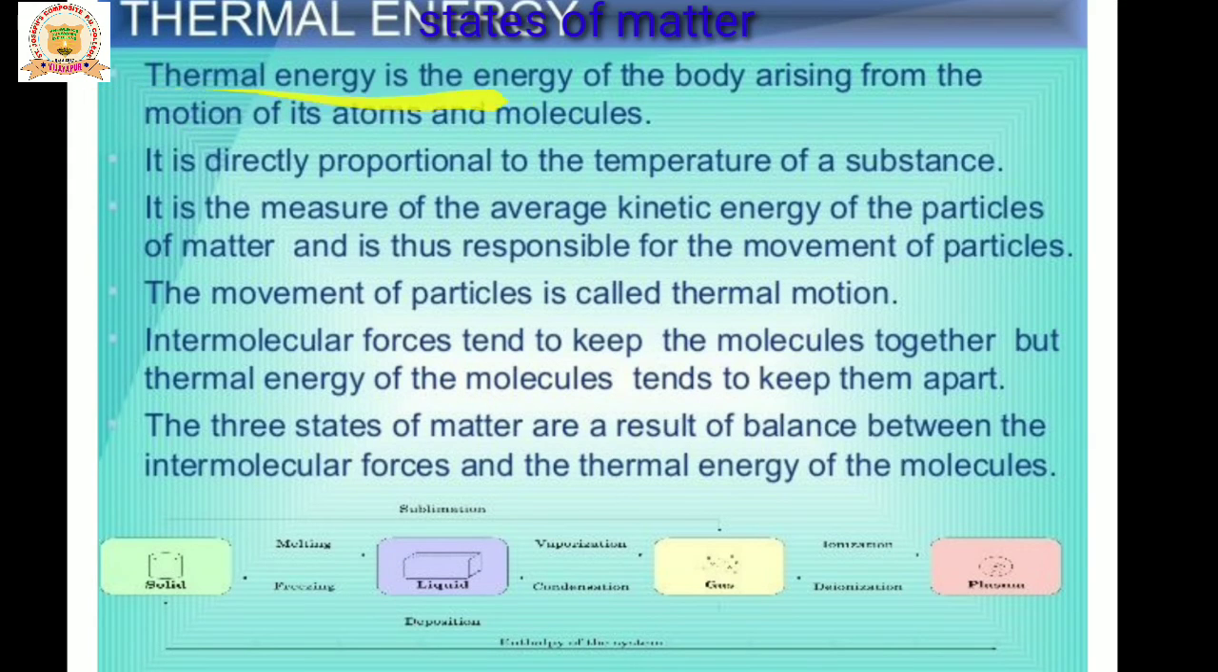Thermal energy is the energy of the body arising from the motion of its atoms and molecules. It is directly proportional to the temperature of the substance. Thermal energy means the temperature of the substance. It is a measure of the average kinetic energy of the particles of matter and is thus responsible for the momentum of the particles. The momentum of the particles is called thermal motion.